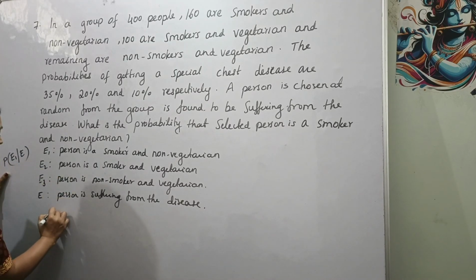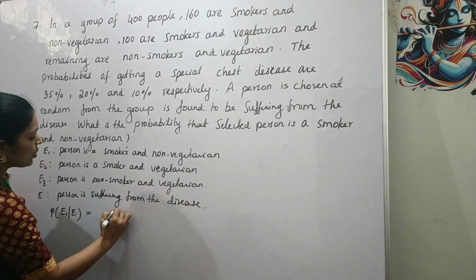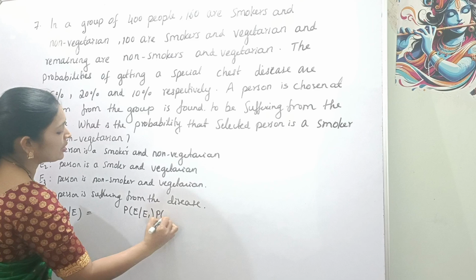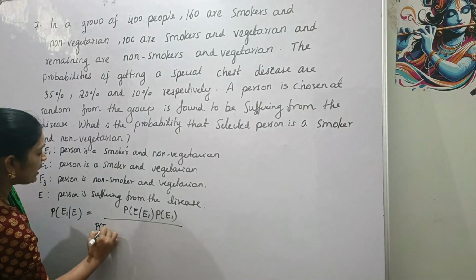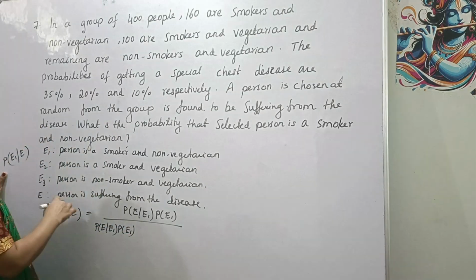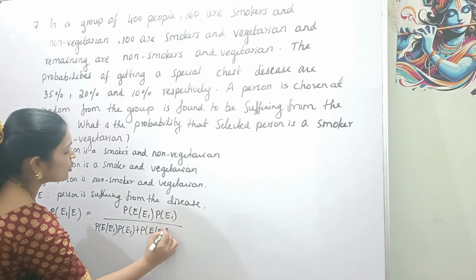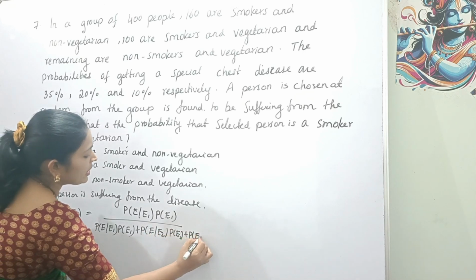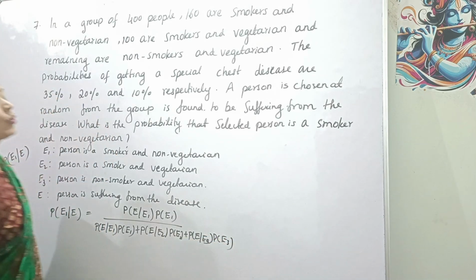So P(E1 given E) is equal to P(E given E1) into P(E1), divided by P(E given E1) into P(E1), plus P(E given E2) into P(E2), plus P(E given E3) into P(E3). There are three events.